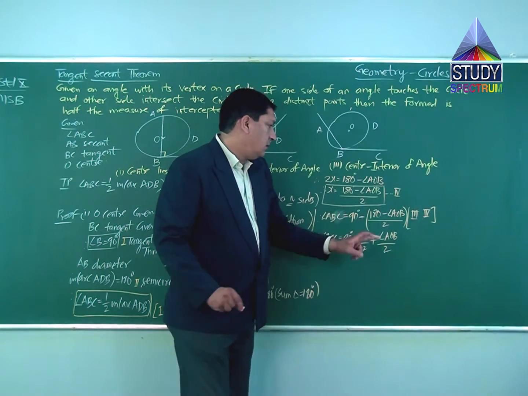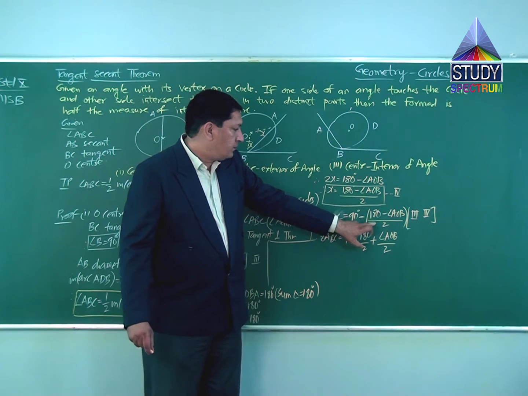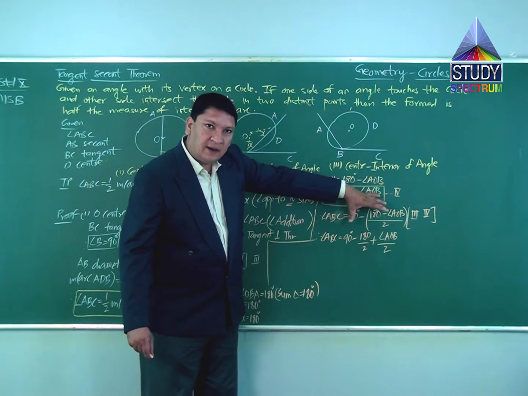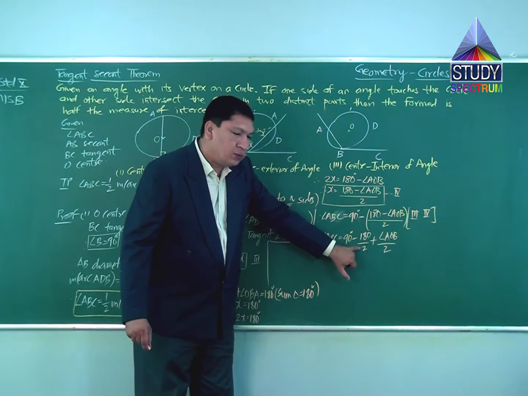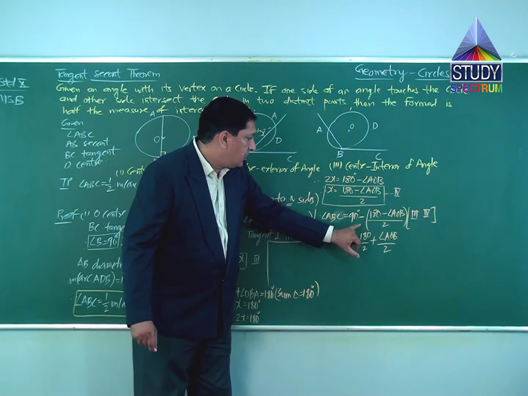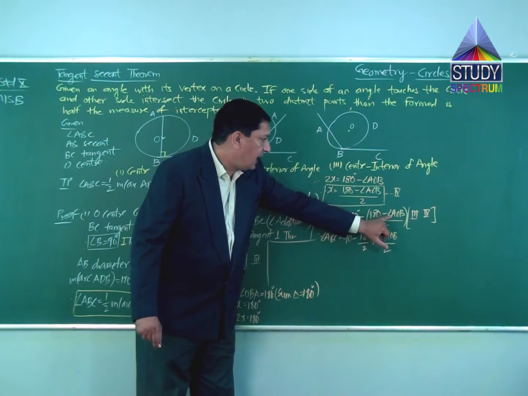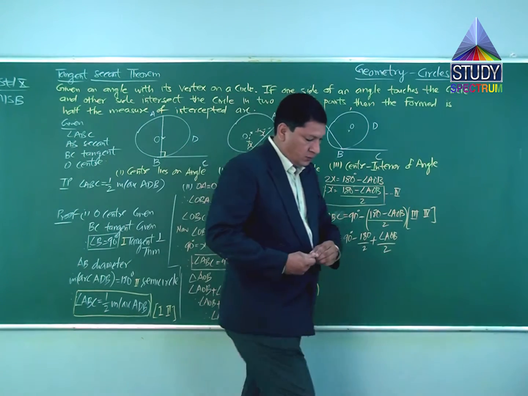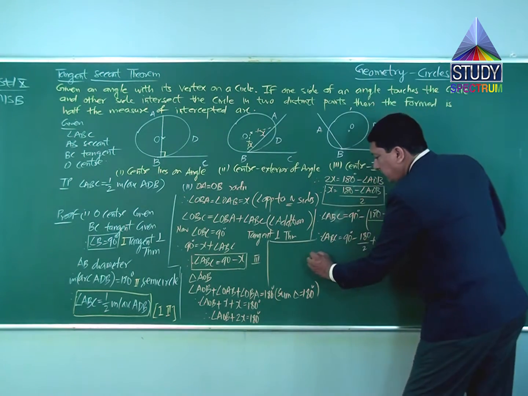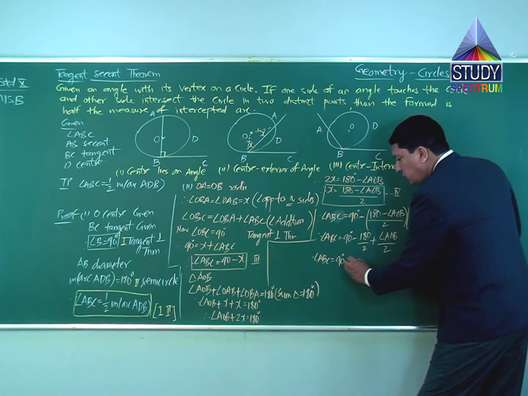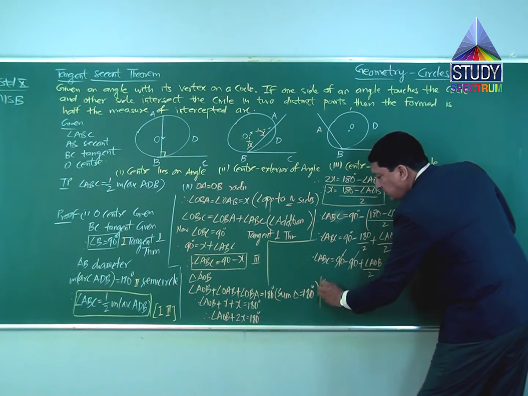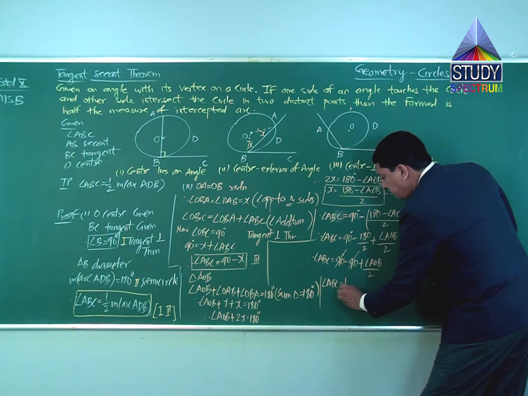Have a look again. 180 degrees minus angle AOB upon 2. The minus sign is outside. When I am opening the bracket, this minus will come here. This 180 upon 2, I have split the denominator also. Minus minus becomes plus angle AOB upon 2. Therefore, angle ABC is equal to 90 degrees, 180 upon 2 is again 90, plus angle AOB upon 2. This gets cancelled. Angle ABC is equal to half angle AOB.